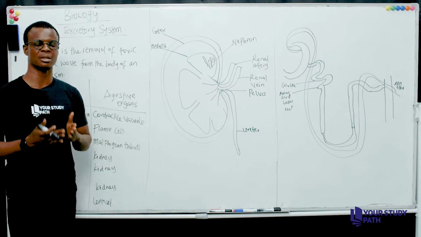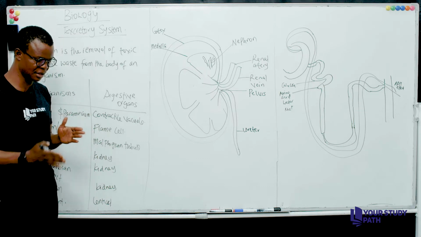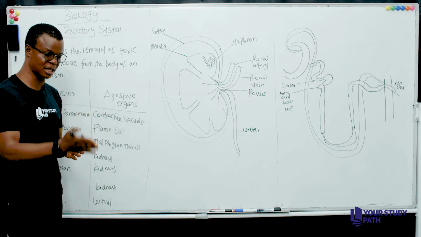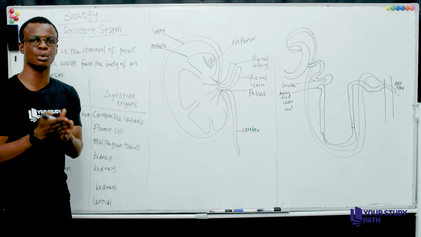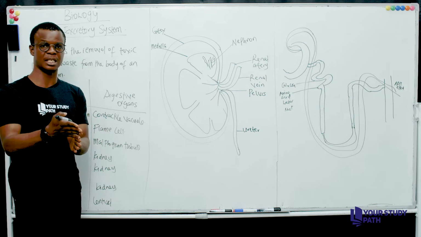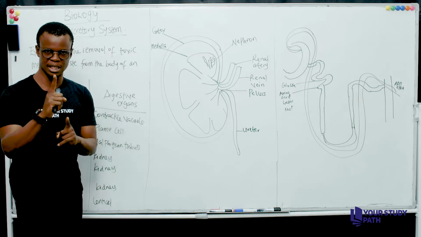Remember when we were talking about digestion last time, I said that the digestive tract in flatworm is a simple, one-way digestive tract. That simply means that they only have one digestive tract.